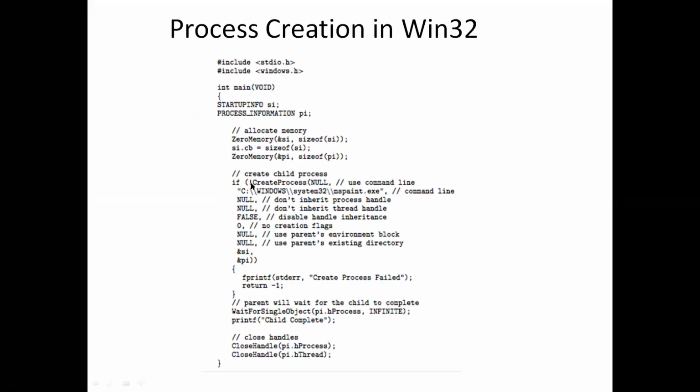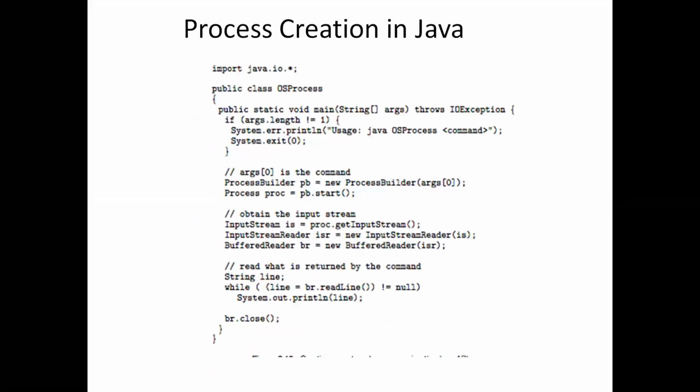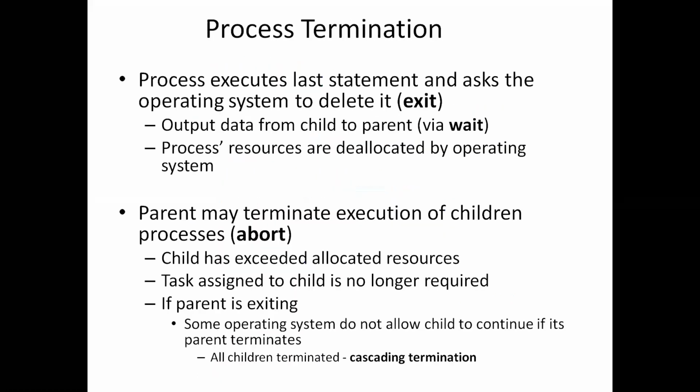In Windows 32, to create the child process, we use the CreateProcess system call. In the Unix operating system, we use the fork system call to create the process. In Java, it is given as a program.